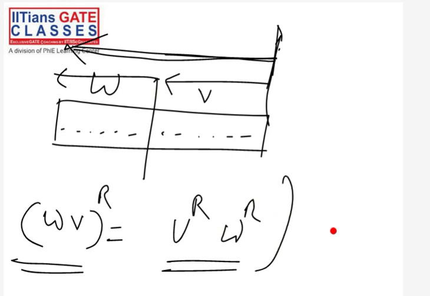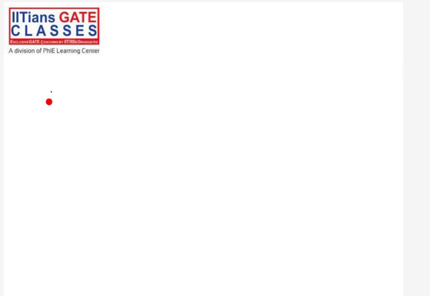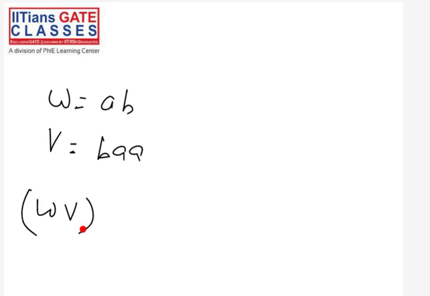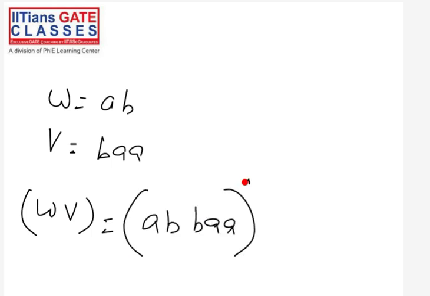You can take an example also. Let's assume W is AB and V is BAA. Then WV is AB BAA. If I want to make the reverse, the reverse will be AABBA.